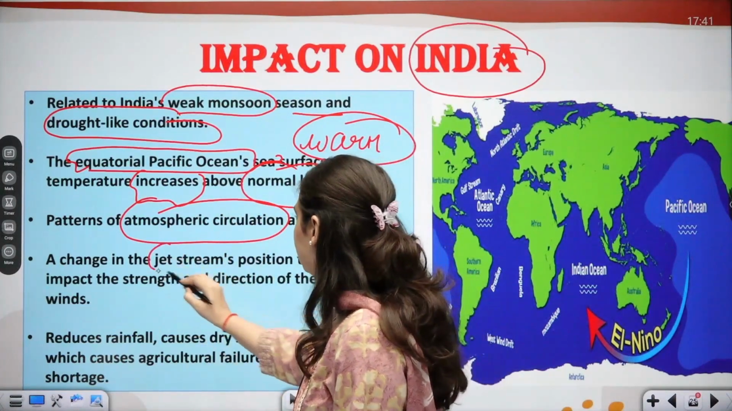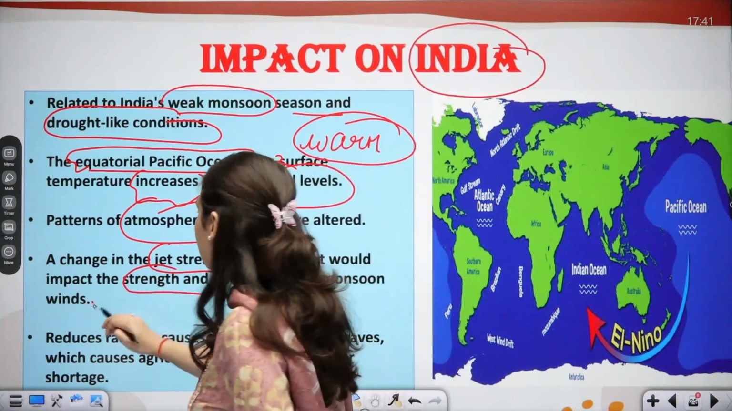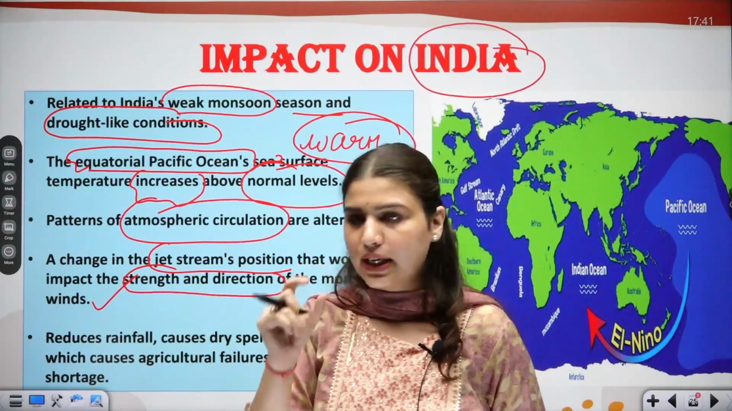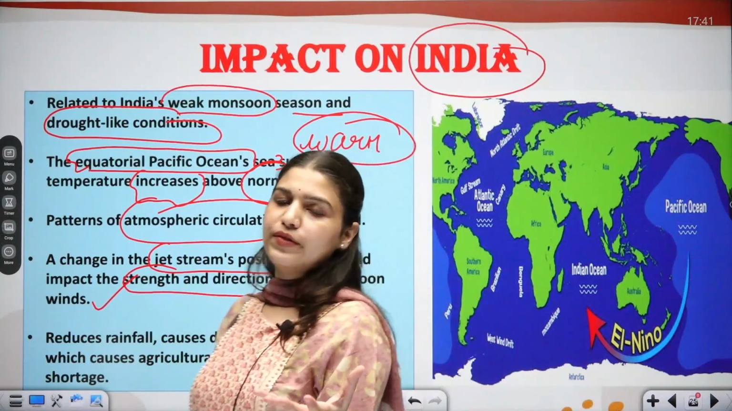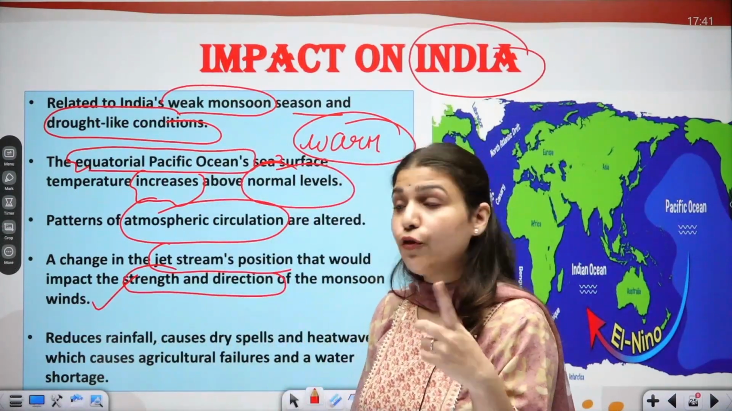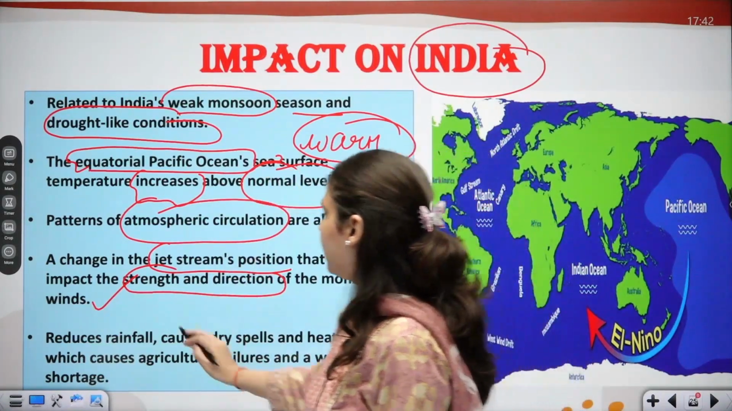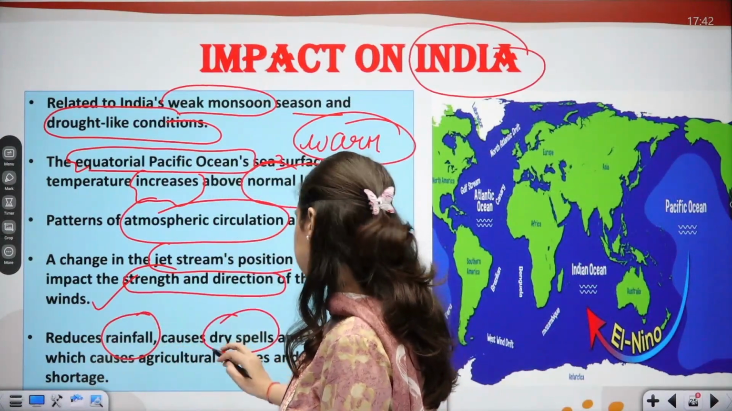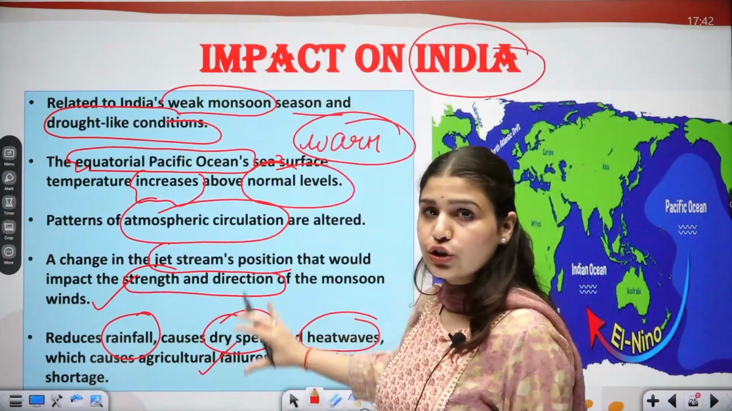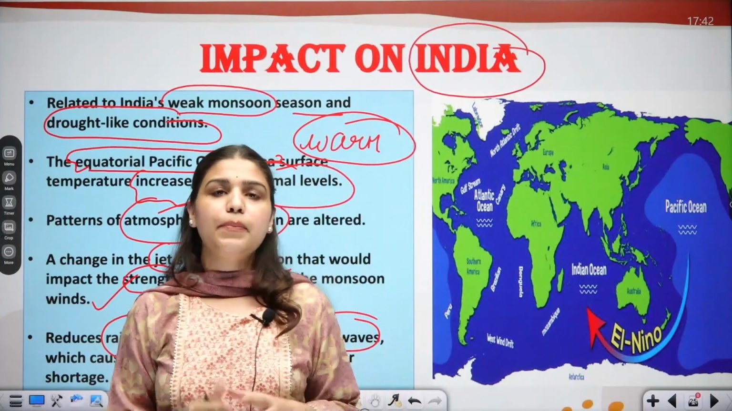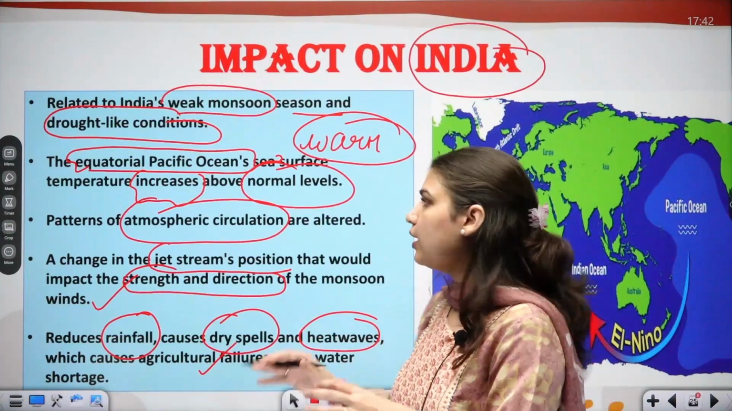Now, a change in jet stream's position would impact the strength and direction of monsoon wind as well. So this may also cause a change in jet stream, which may then impact the monsoon winds. And when monsoon winds are impacted, that may change the rainfall patterns, which may then change our agricultural cycle. So what happens during this time? Reduced rainfall causes dry spells and heat waves, which causes agricultural failure and a water shortage. So this is basically a global pattern, but this is the impact El Nino has on our country.